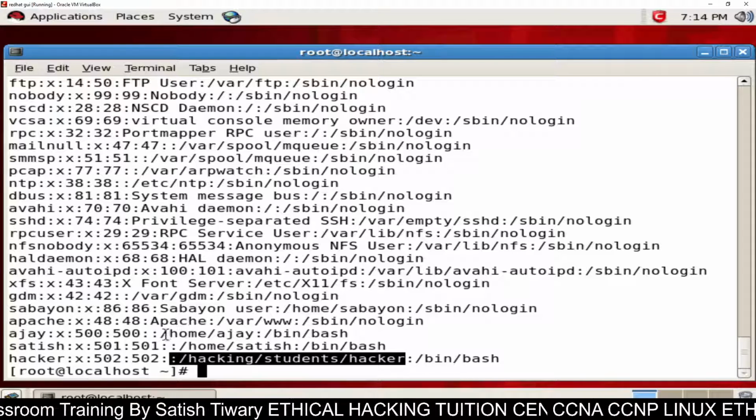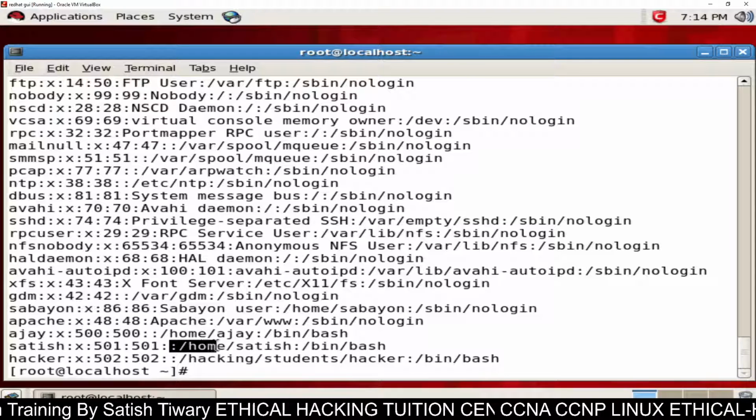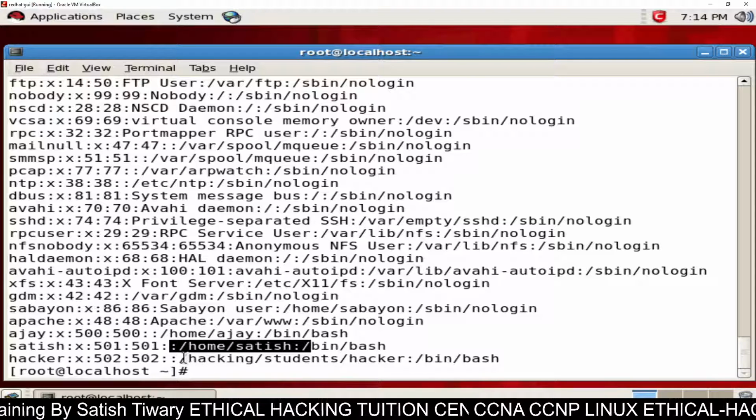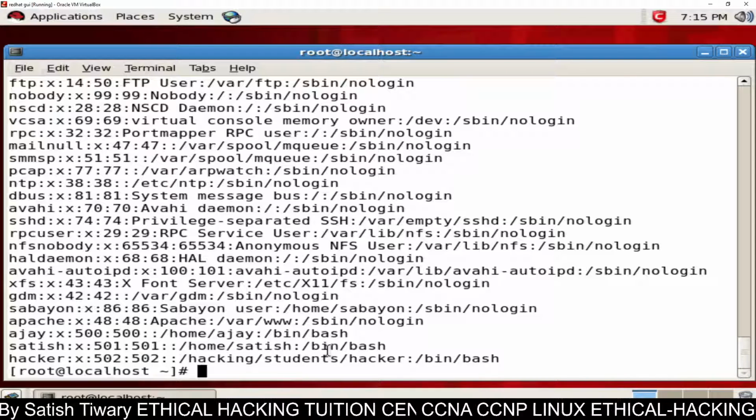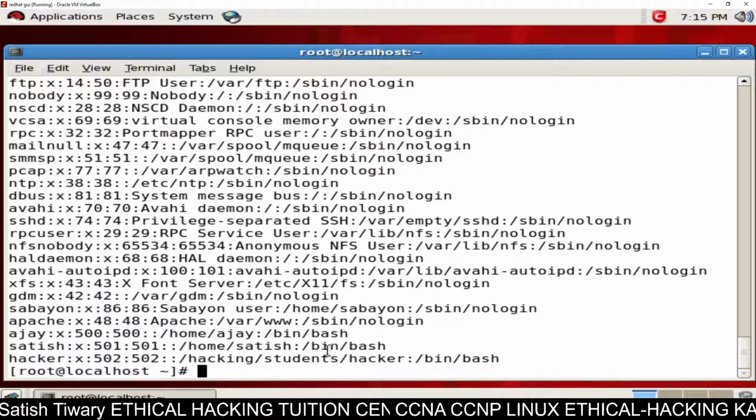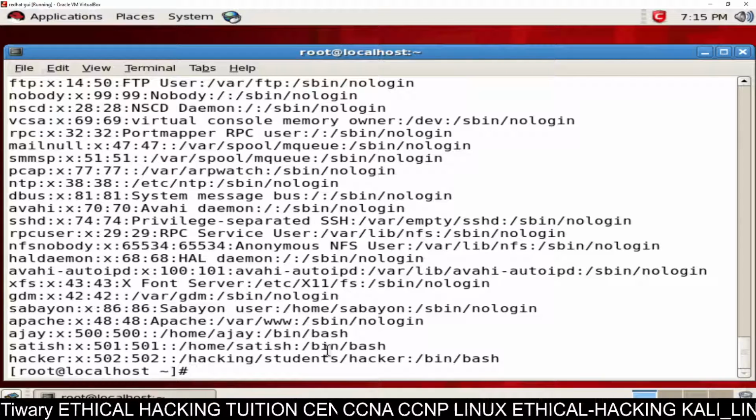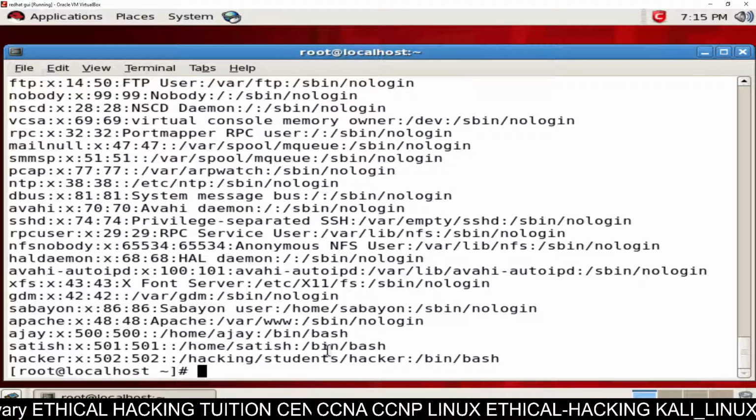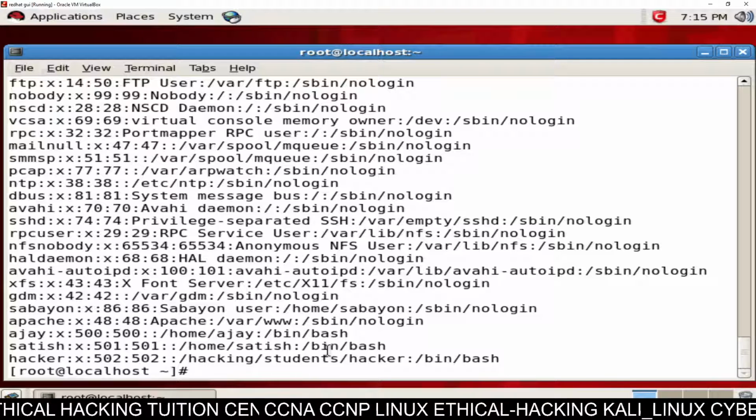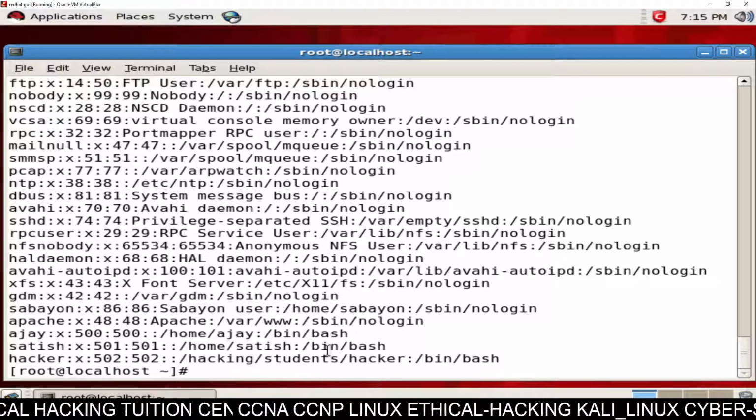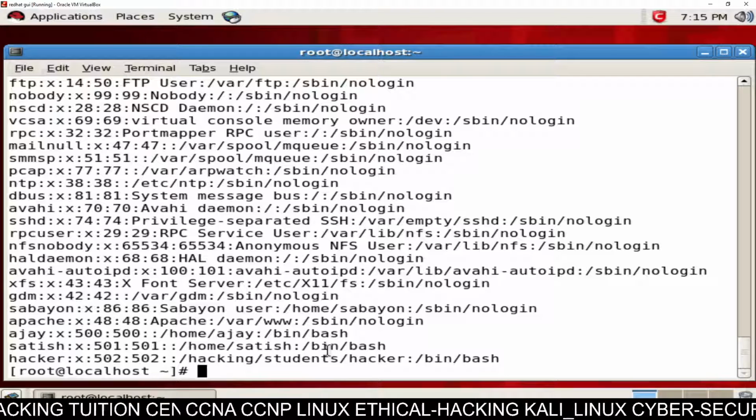By default, all users are created inside /home, like /home/Ajay and /home/Satish, but here it's /hacking/student/hacker. So in this way, you can customize the path of the user. This is very important. If you want to customize the path of a user, you can do that. Linux is very flexible, and it gives you the flexibility to configure the home directory of your choice.